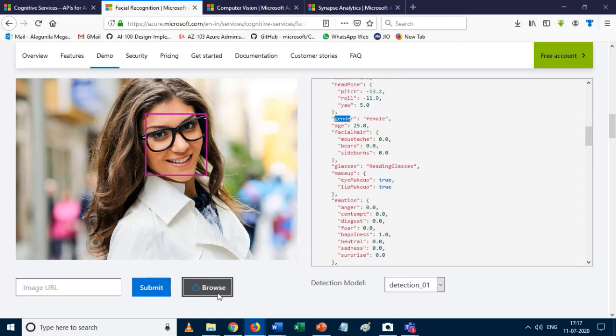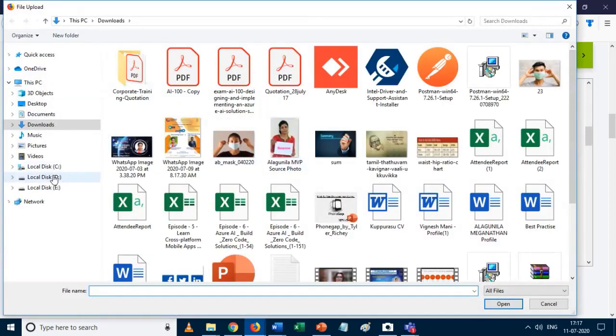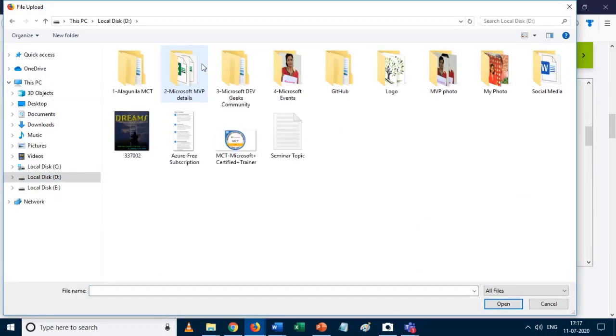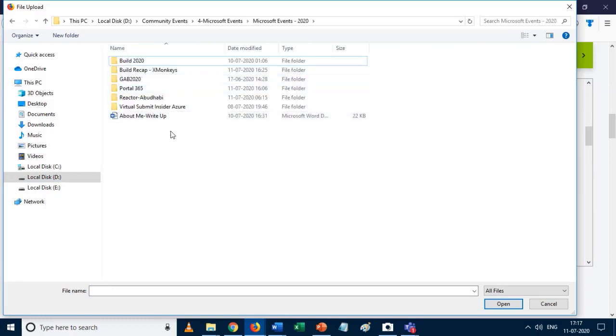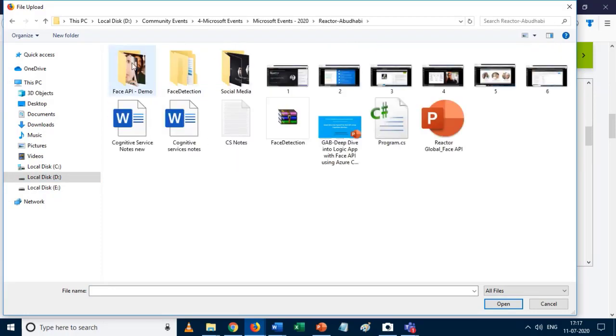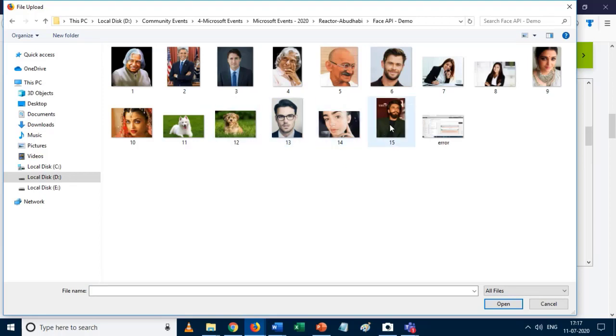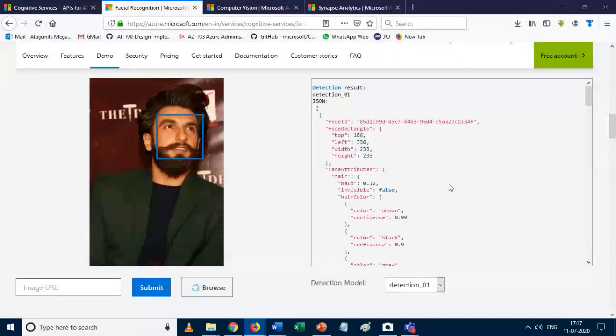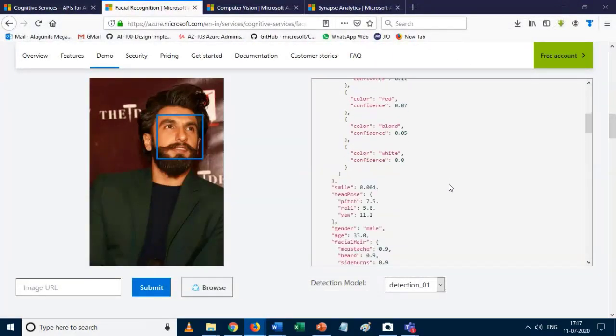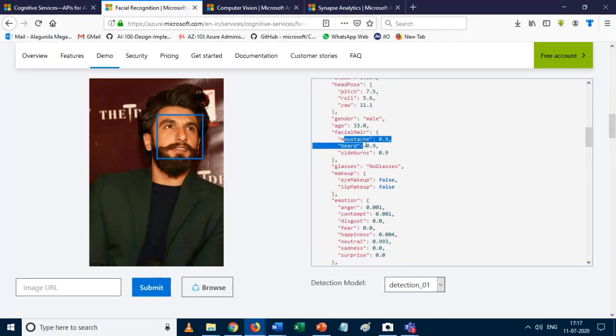Let me check by uploading an image. If I choose a man's image over here, let's check what the values are. So there is gender, and whether they have a mustache, beard, or sideburns.